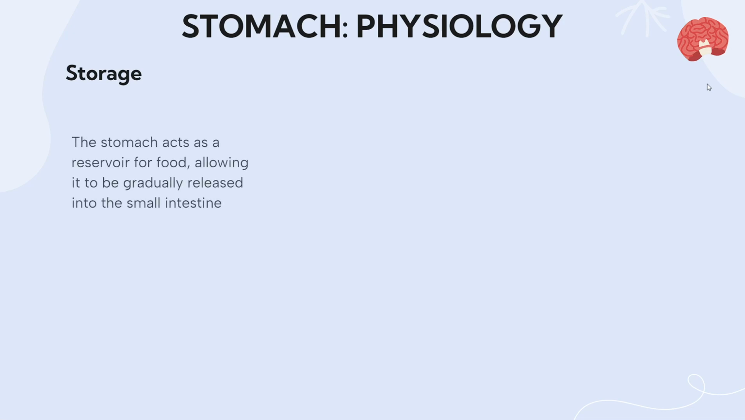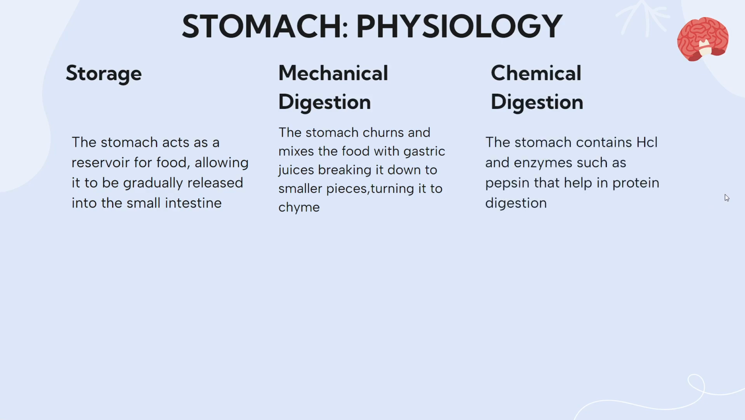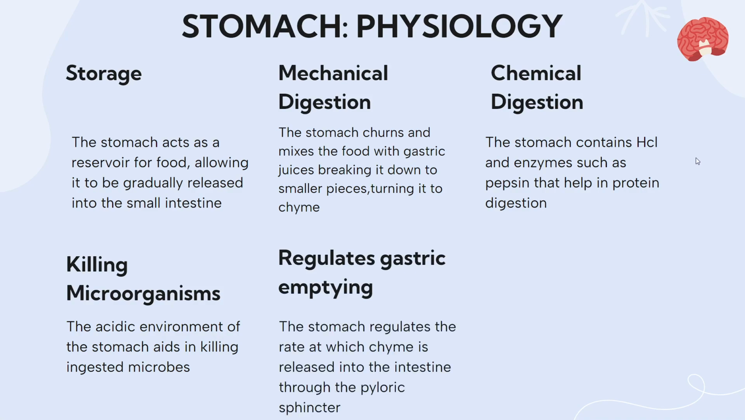Through the esophagus, the food now reaches the stomach. The stomach plays five vital roles. Storage. The stomach acts as a reservoir for food, allowing it to be gradually released into the small intestine. Mechanical digestion. The stomach churns and mixes the food with gastric juices, breaking it down to smaller pieces, turning it to chyme. Chemical digestion. The stomach contains HCl and enzymes such as pepsin that help in protein digestion. Killing microorganisms. The acidic environment of the stomach aids in killing ingested microbes. It also regulates gastric emptying.